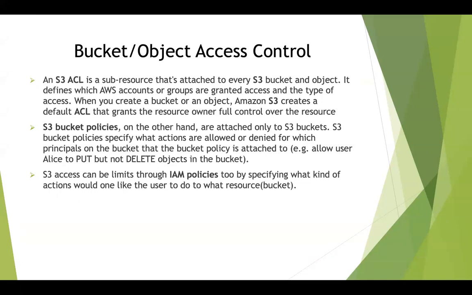The second type of access which can be given is using bucket policies. Bucket policies are attached directly to particular S3 buckets. S3 bucket policies specify what kind of actions are allowed or denied for which principals. For example, you can allow a user called Alice to put an object to that S3 bucket, but not delete objects in that S3 bucket. This can be specified through S3 bucket policies. That user is called a principal. I have a very nice example in the next slide to describe more about bucket policies.